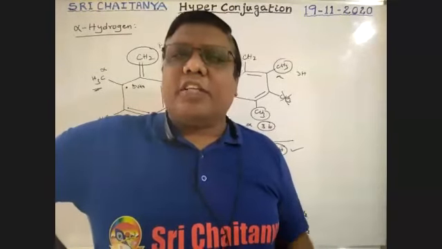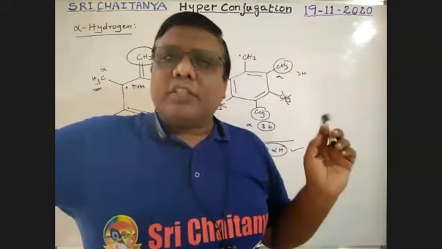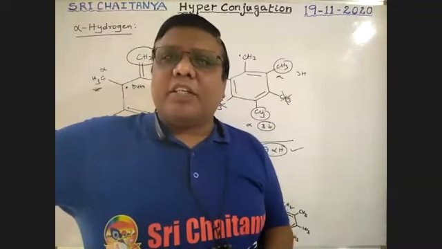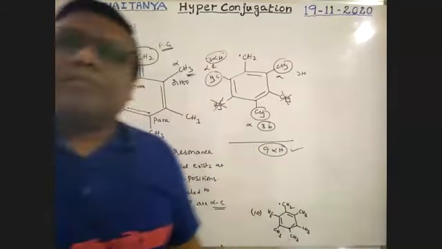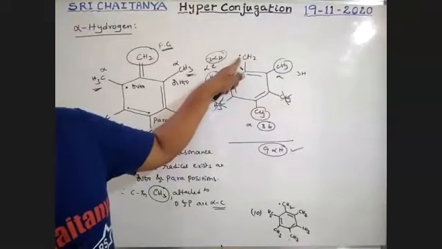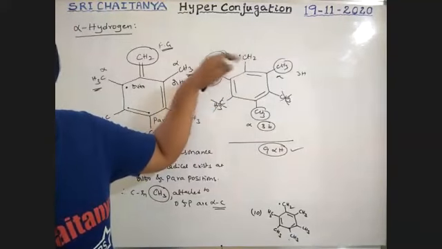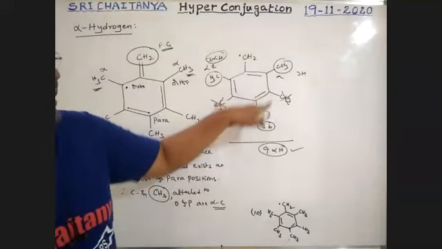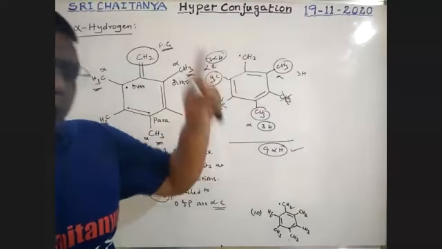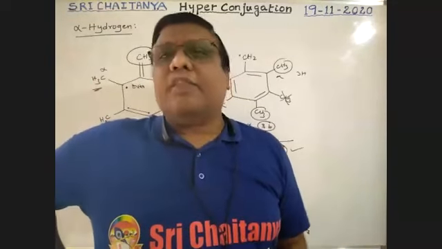In hyperconjugation, sometimes we use this concept during the explanation, that's why I'm taking this example. If a carbon radical or carbon plus is there, whatever it may be, we consider the methyl groups at ortho and para positions; those carbons are alpha carbons.